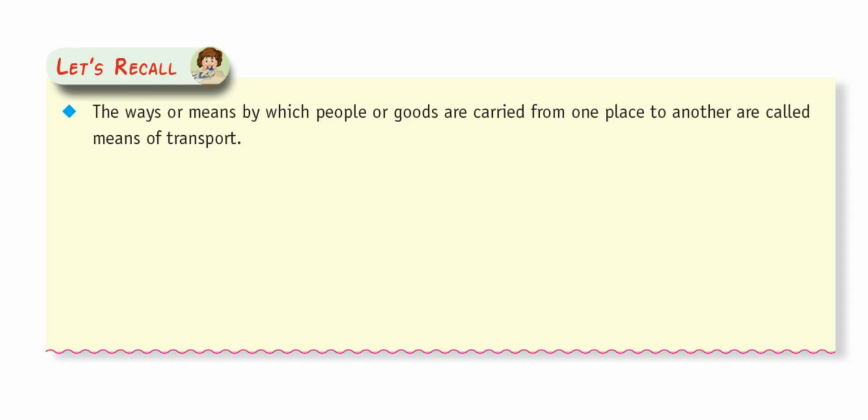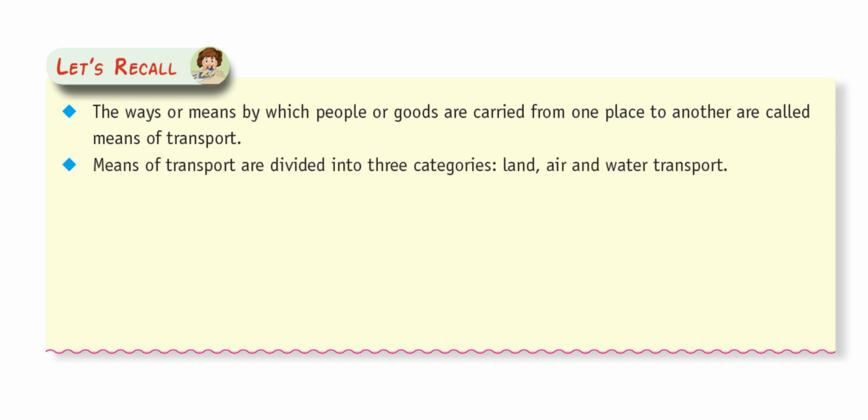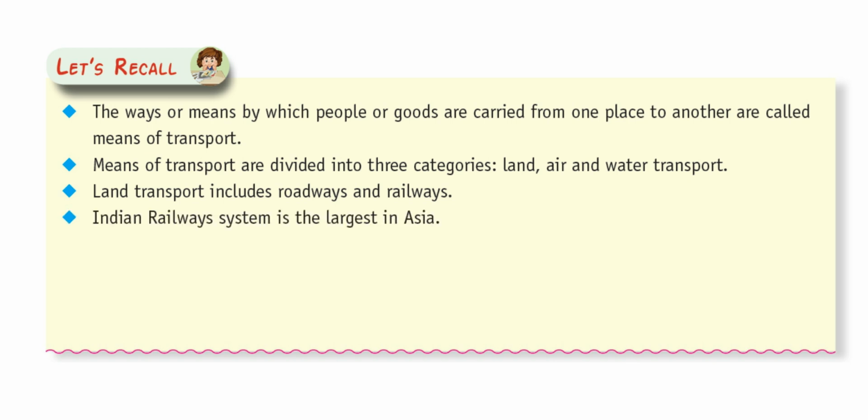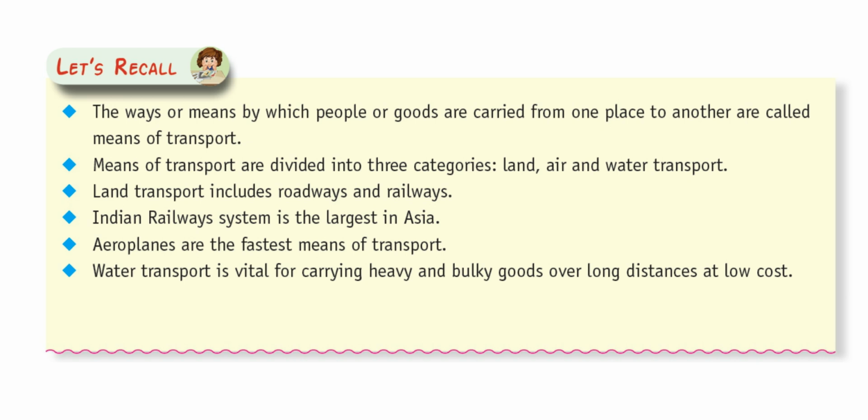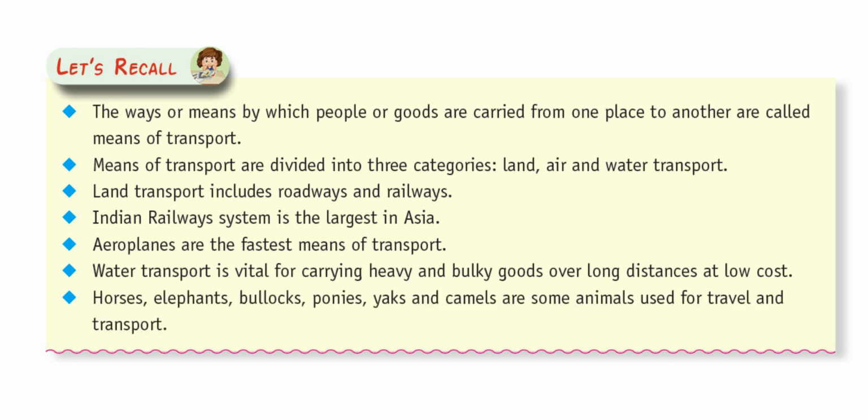Let's recall. The ways or means by which people or goods are carried from one place to another are called means of transport. Means of transport are divided into three categories: land, air, and water transport. Land transport includes roadways and railways. Indian Railways system is the largest in Asia. Aeroplanes are the fastest means of transport. Water transport is vital for carrying heavy and bulky goods over long distances at low cost. Horses, elephants, bullocks, ponies, yaks and camels are some animals used for travel and transport.